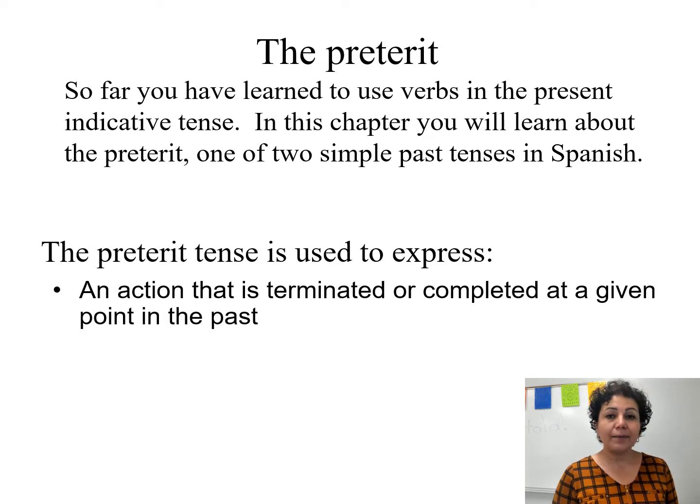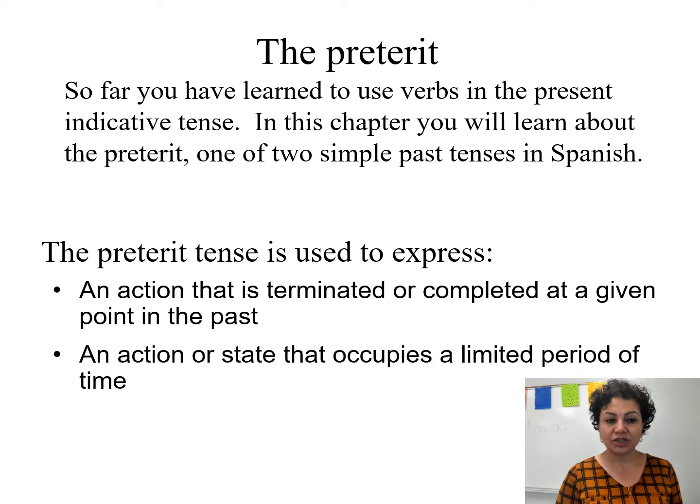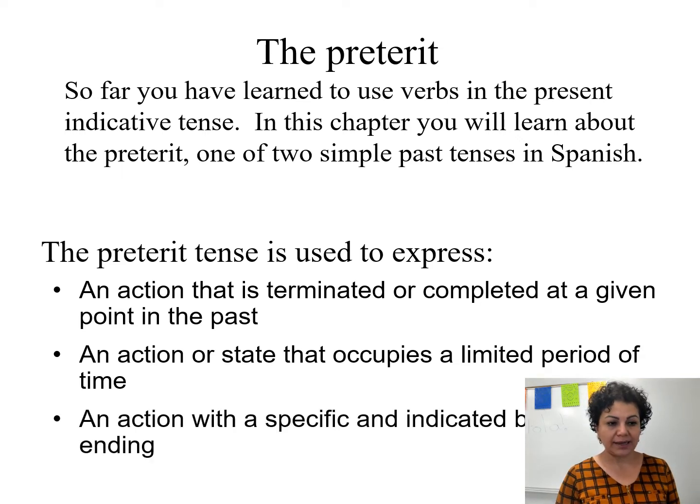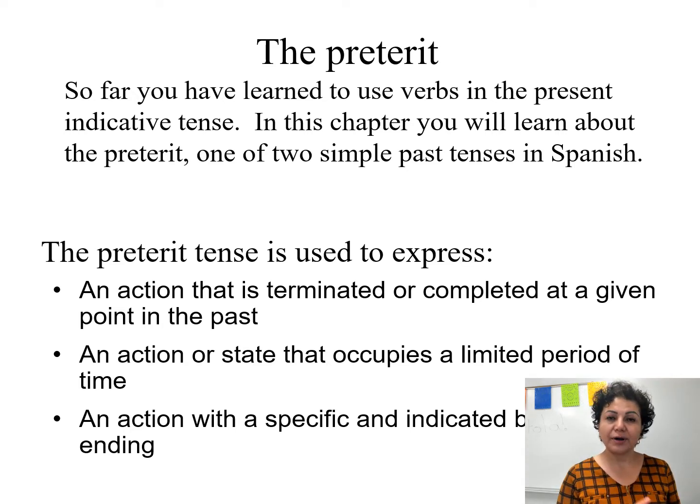A preterite action is an action that is terminated or completed in the past. It is also an action that occupies a limited period of time. For example, yesterday I went to the movies from 9 to 10. Also it is a specific and indicated time, like yesterday I went to the gym at 8 a.m. So those were preterite actions.